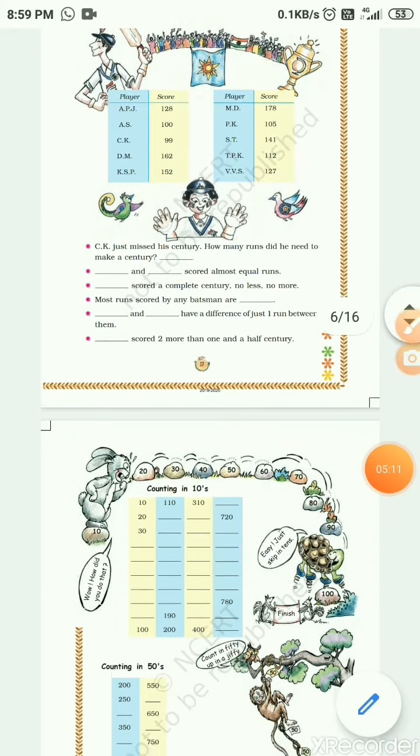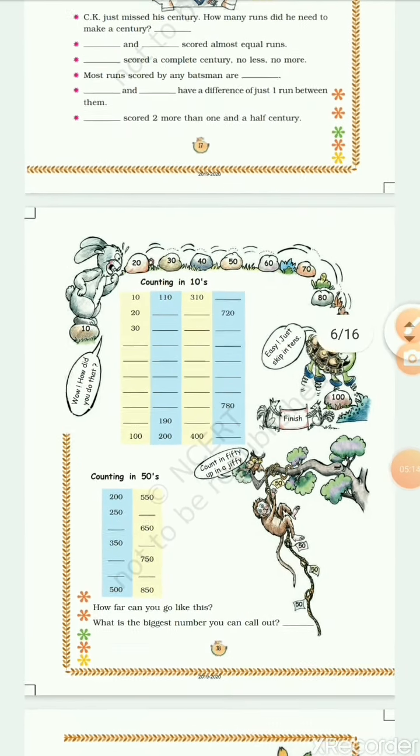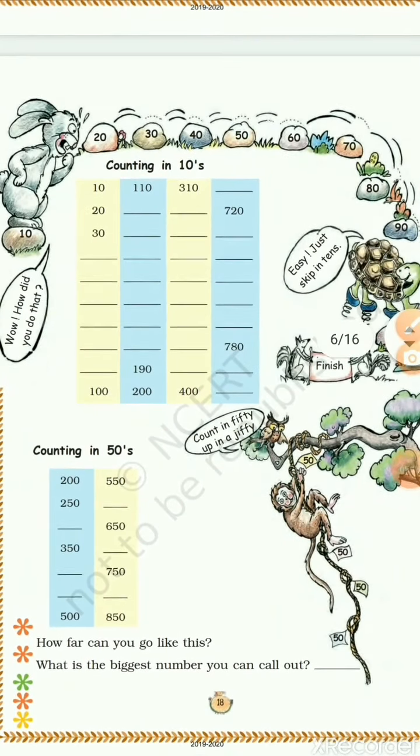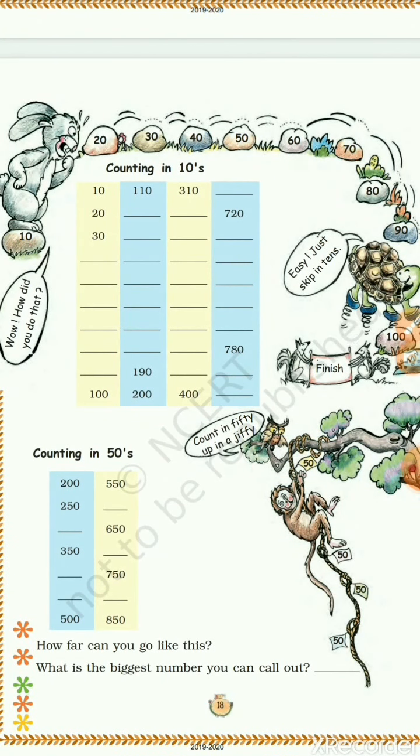On the next page we have skip counting. What do you mean by skip counting? Counting but skipping and counting. See here, counting in tens. You all know the 10 table, right? How will you write the 10 table? 10 ones are 10, 10 twos are 20, 10 threes are 30. What is the difference between these numbers? From 10 to 20, how many numbers are there in between? 10. From 20 to 30, 10. From 30 to 40 also 10. So that is called counting in tens.